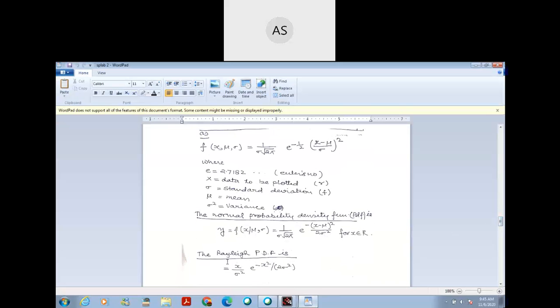And this is the formula for the Rayleigh probability density function. X is data, sigma square is variance, x square is data square divided by 2 sigma square. The value of sigma is 1.